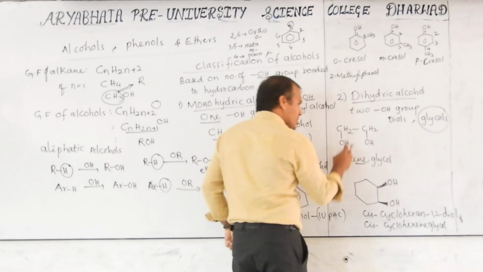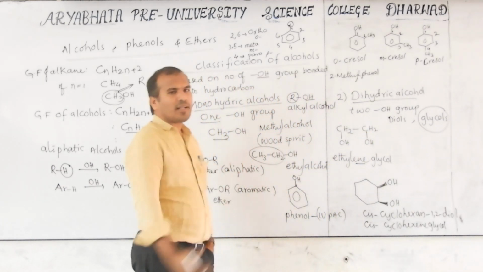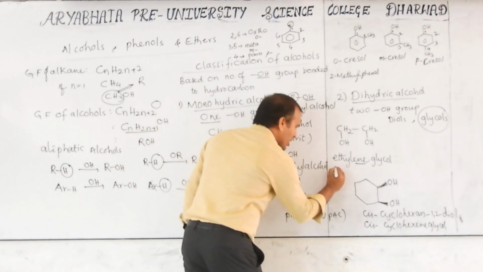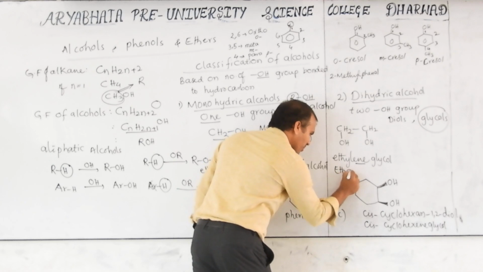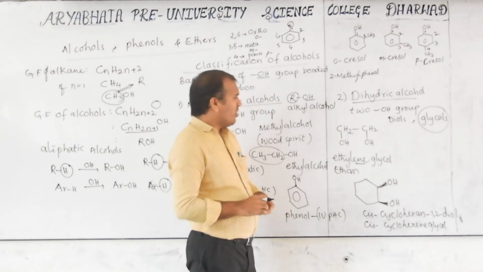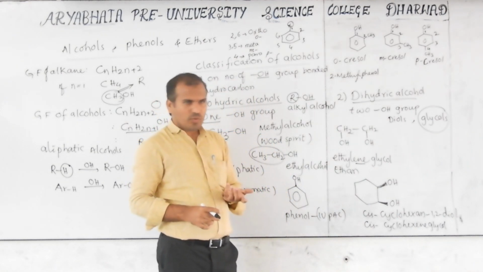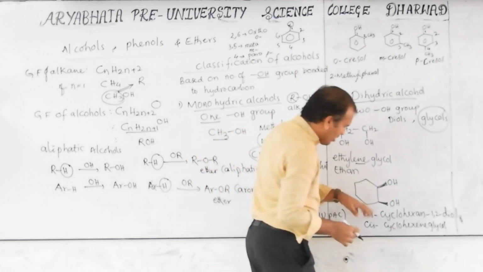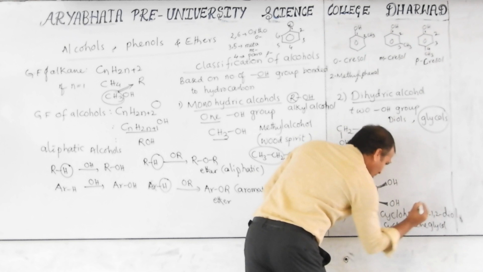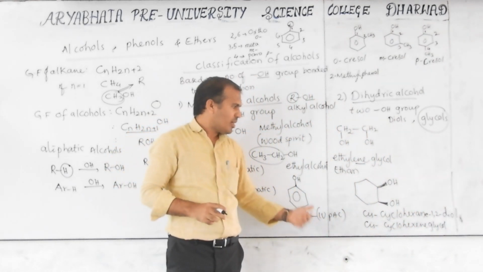If they ask what is the IUPAC name of this compound, we first select the longest carbon chain. The longest chain has only 2 carbons, so we can say this is ethane. And here, one of the IUPAC rules you may know: when more than one hydroxy group is present, E will be retained. You will observe this from this chapter onwards.